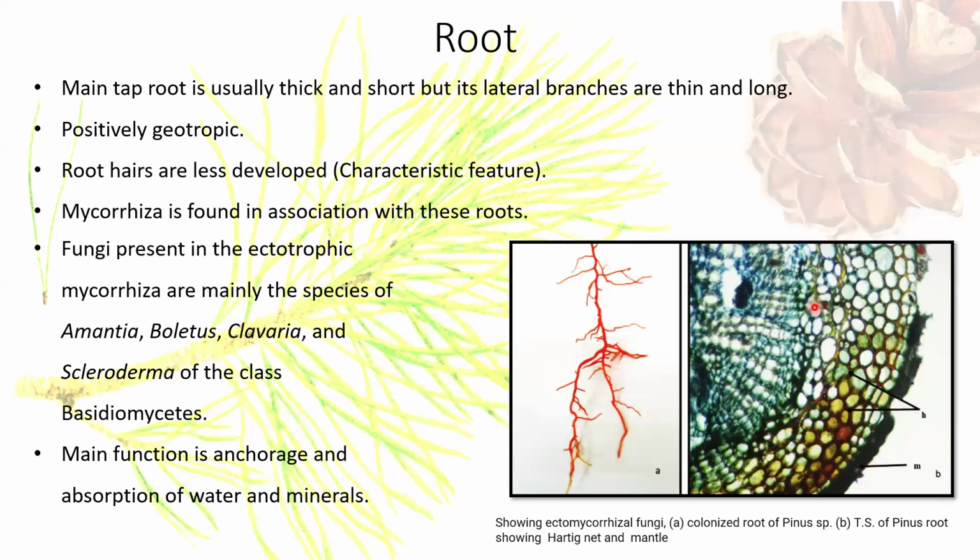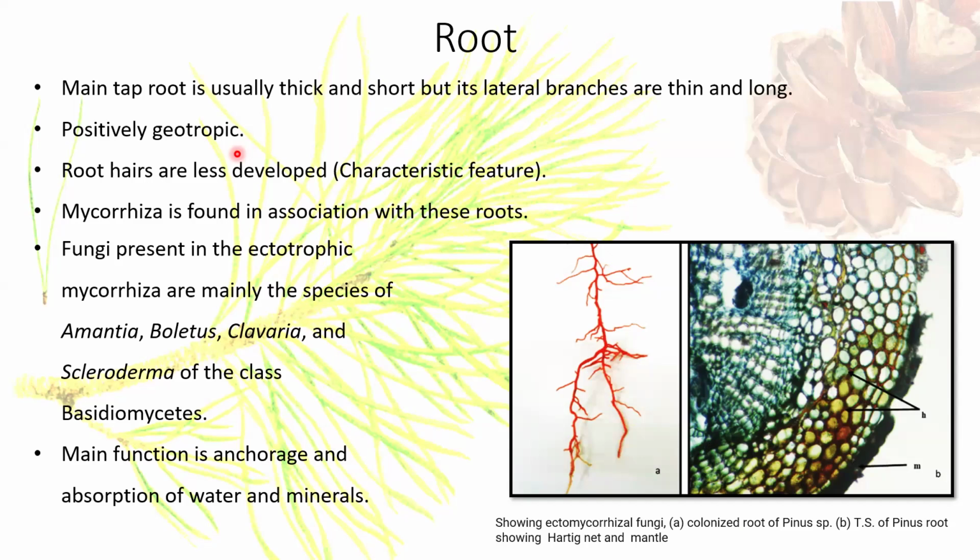Talking about the root, it has a main taproot and short and thick lateral branches, which are thin and long. It is positively geotropic. Root hairs are less developed. Mycorrhizal association is found with these roots.